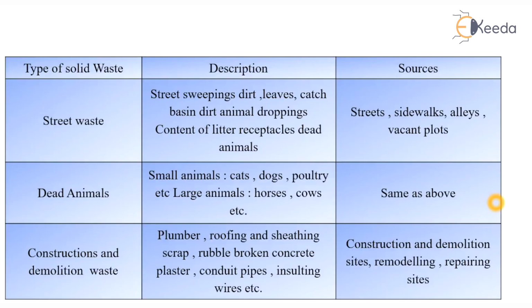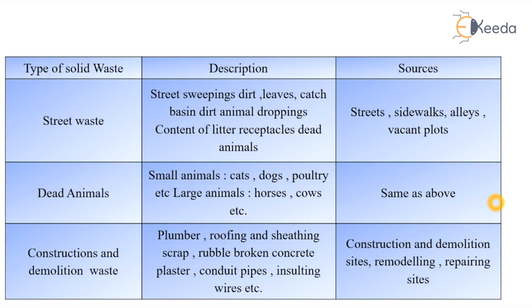Next is street waste: street sweeping dirt, leaves, catch basin debris, animal droppings, contents of litter receptacles, dead animals, etc. The sources of street waste are streets, sidewalks, alleys, vacant plots, etc. Next is dead animal waste: small animals such as cats, dogs, poultry, etc., and large animals such as horses, cows, etc.